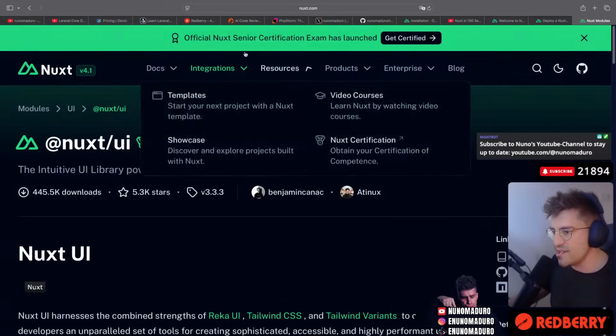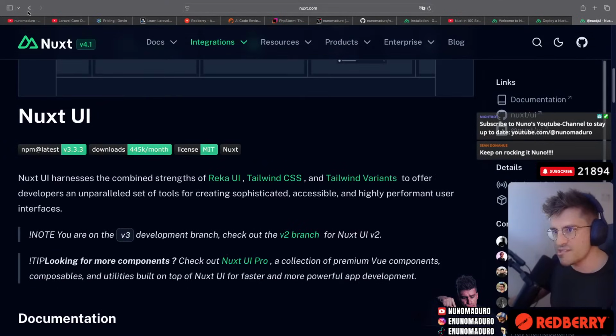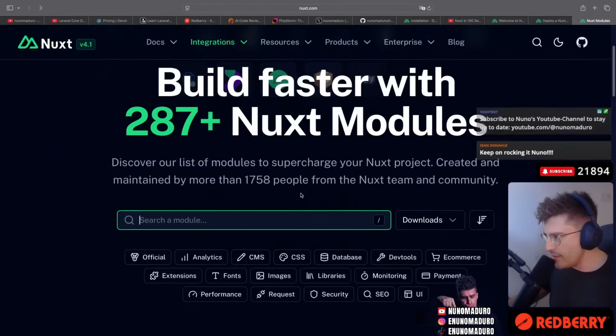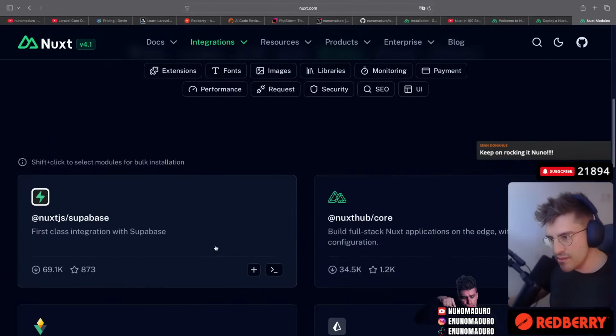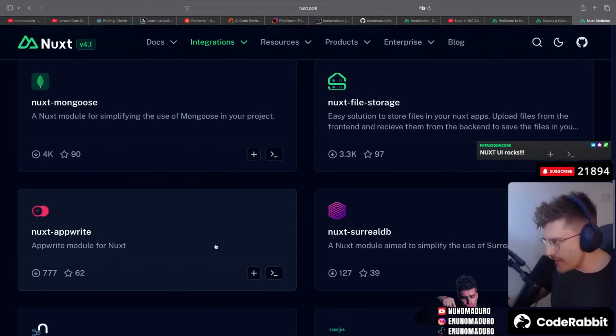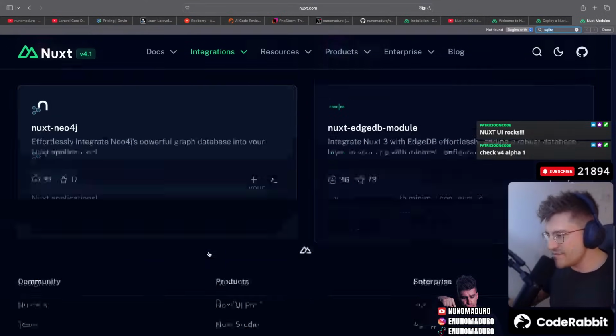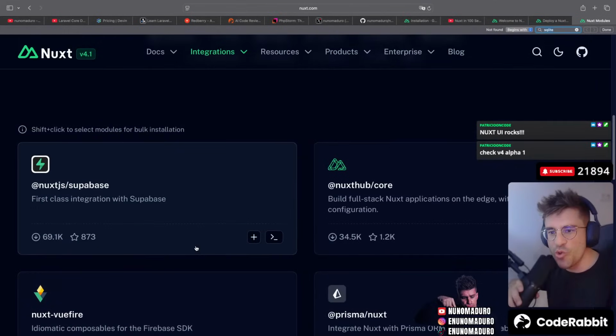Is this like the shadcn thing? Is this the shadcn equivalent for Nuxt? It might be. I don't know. But yeah, database too. Ooh, this is interesting. Oh, tell me they have SQL. If they have SQL, I may just pull this in today. Oh, they don't have a SQL module? They don't have a SQL module?